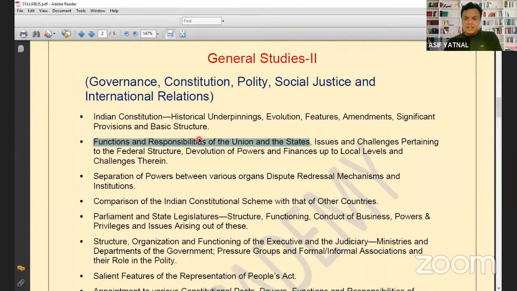So when we will be making the notes, what will we do? Like what are the functions of the union government? What are the functions of the state government? What are the responsibilities? Like both. What are the functions and responsibilities of the union and state? So हमारे constitution में